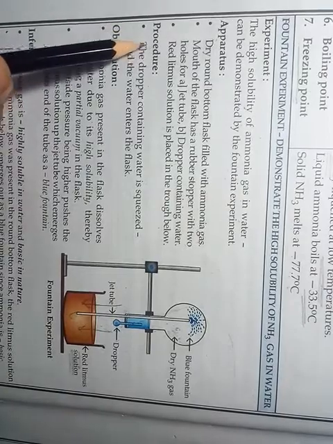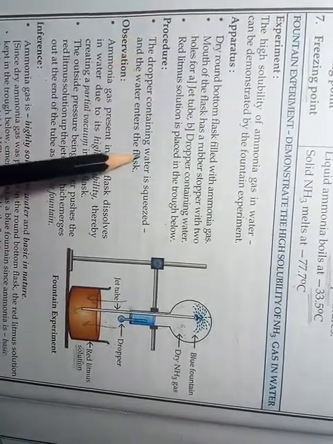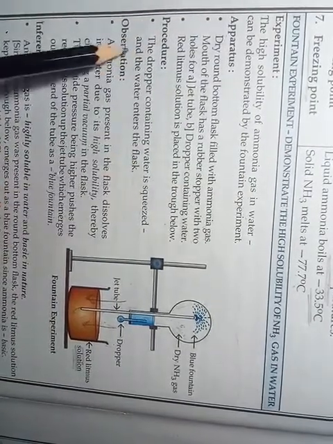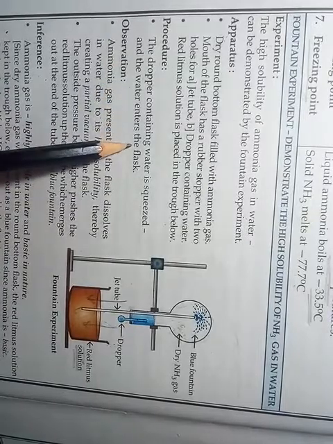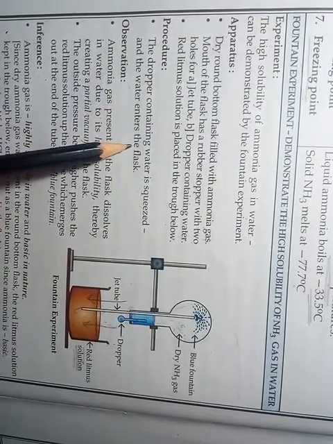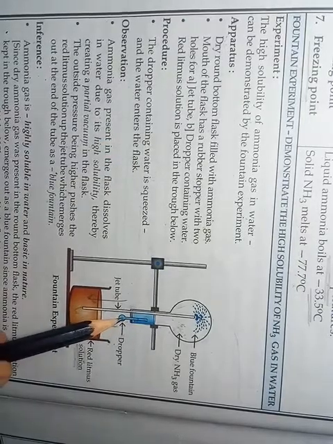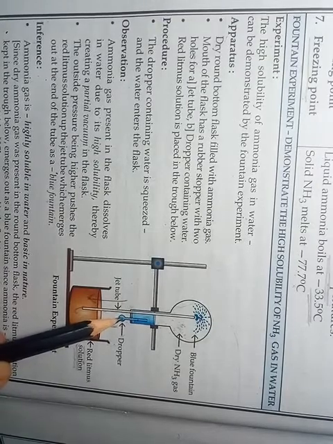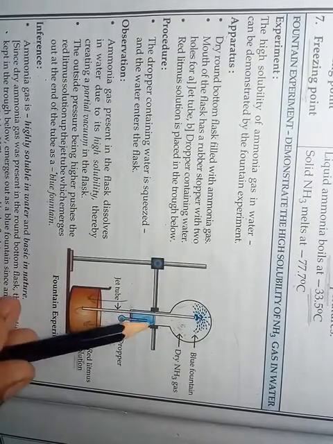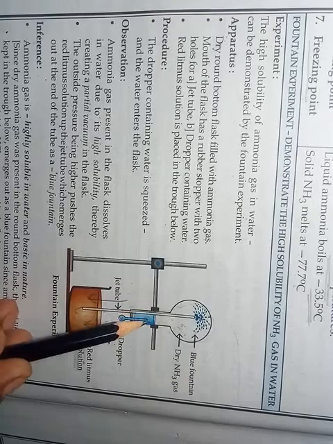Now the procedure. The dropper containing water is squeezed and the water enters the flask. To start the experiment, we have to squeeze this dropper, and when we squeeze it, the water present in it will come out into the flask.